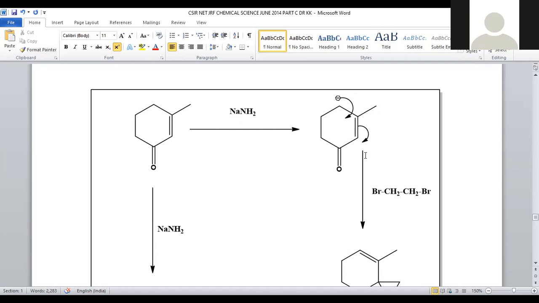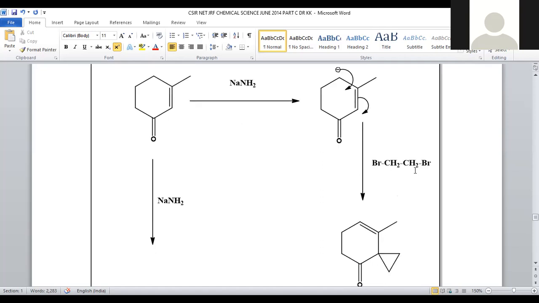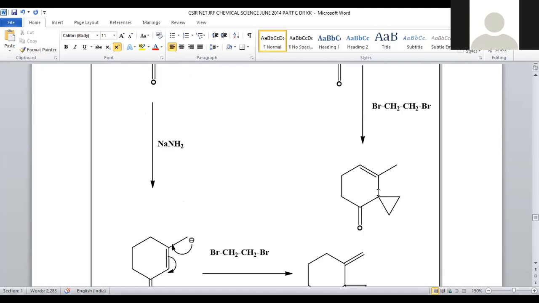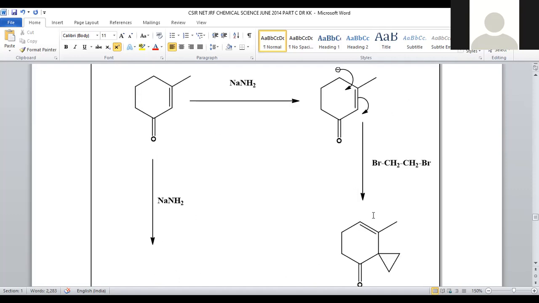This will migrate, and simultaneously this pi bond is shifted towards this side and added to the dibromoethane. Here you can clearly observe that bromo is a better leaving group, and here is the addition of this ethylene moiety. Here is the alkylation rather than halogenation. So this negative charge is shifted and this pi bond is migrated. Here you could achieve a negative charge. That negative charge will bind with the CH2 so that you will get a three-membered ring system at this position. This is one of the products from this starting material.